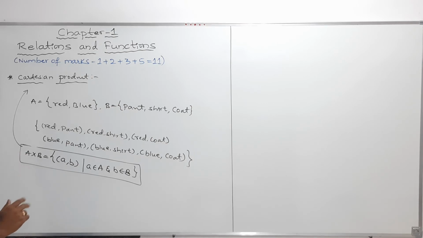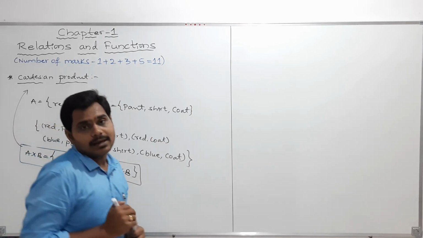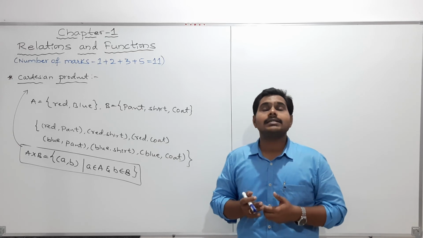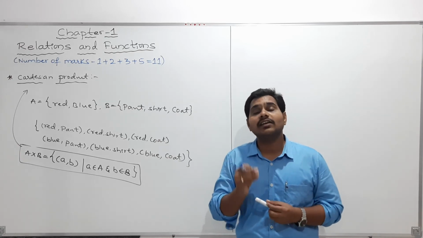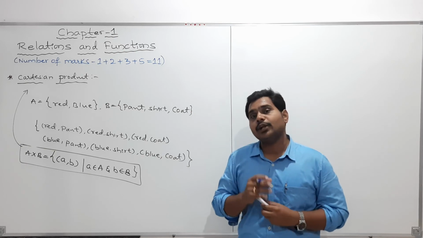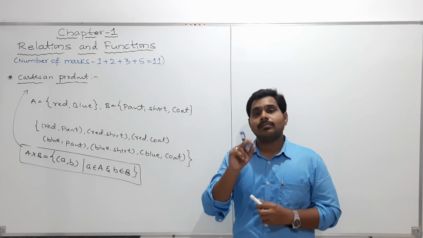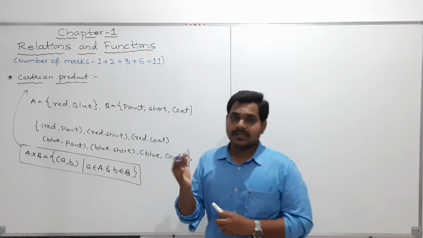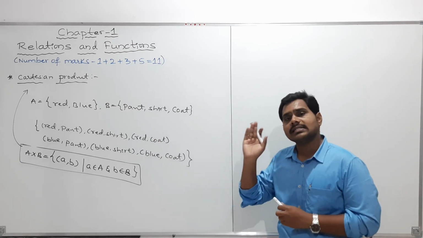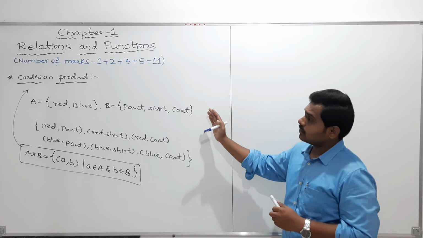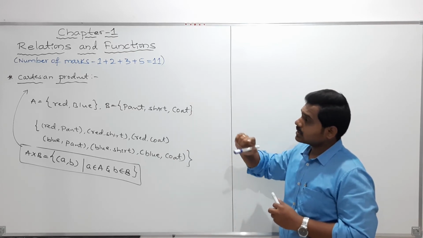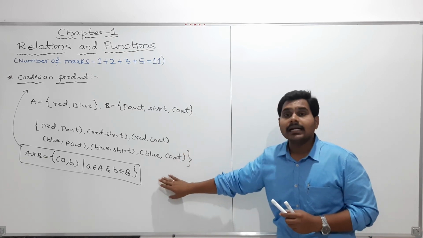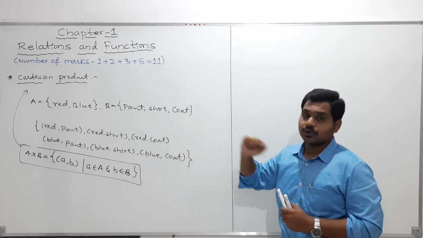Before understanding that, I will take two sets to discuss. I think you already know what is meant by a set. A set is a collection of well-defined objects, and usually we denote the set by capital letters. The elements of the sets we denote by small letters. That was always discussed in the 11th standard. Just here, to understand relations, we should know what is meant by Cartesian product. That's why I have given you the definition. This is our Cartesian product definition.